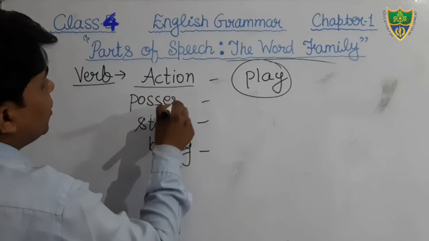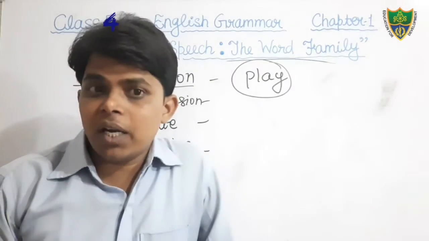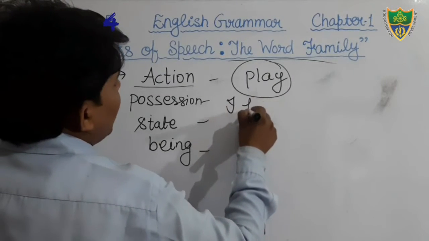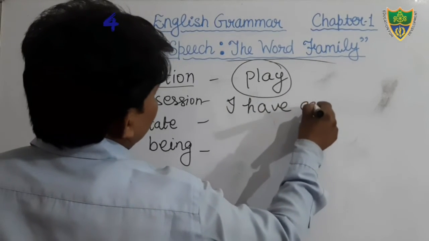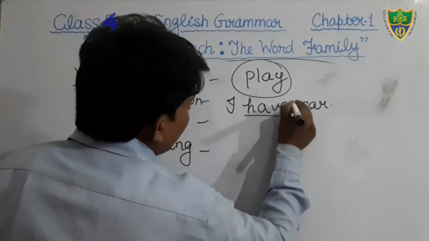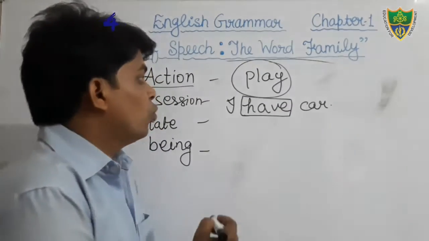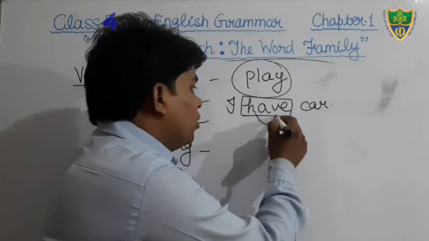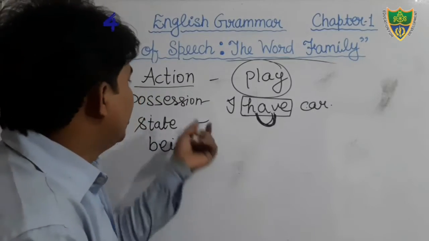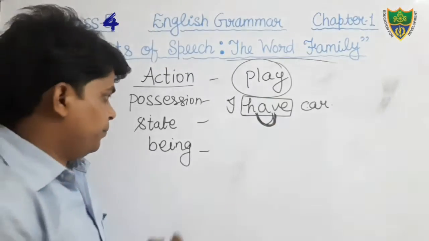A verb also denotes possession. Possession means ownership, malikana hak. Suppose that I say I have a car. In this sentence, we can see that the word have denotes possession. Who has the car? I have a car. Here the word have is used to denote possession, and it is also a verb.